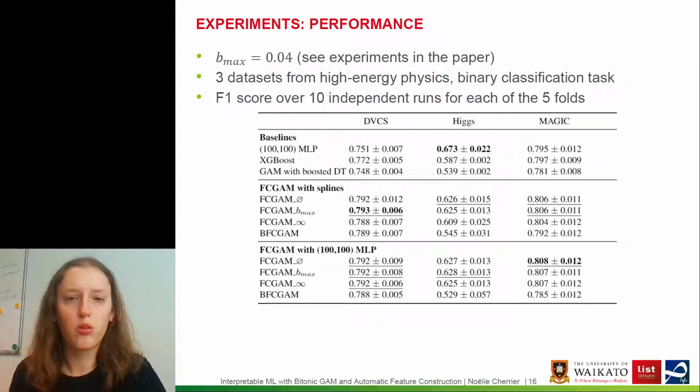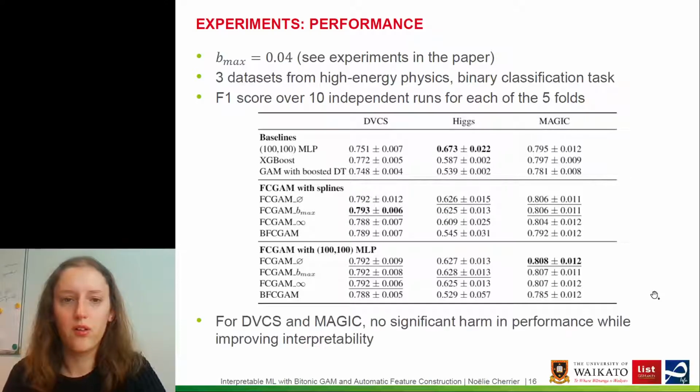And so I've put 3 baselines on the top of the table, and we can see the results for the 4 variants, both for splines and for the neural networks as shape function. And we see that both for the DVCS dataset and the MAGIC dataset, the performances are not harmed by enforcing Bytonicity, at least not significantly. However, for the Higgs dataset, the performance decreases when we are enforcing Bytonicity, and especially when we are forcing the built features to be themselves Bytonic.